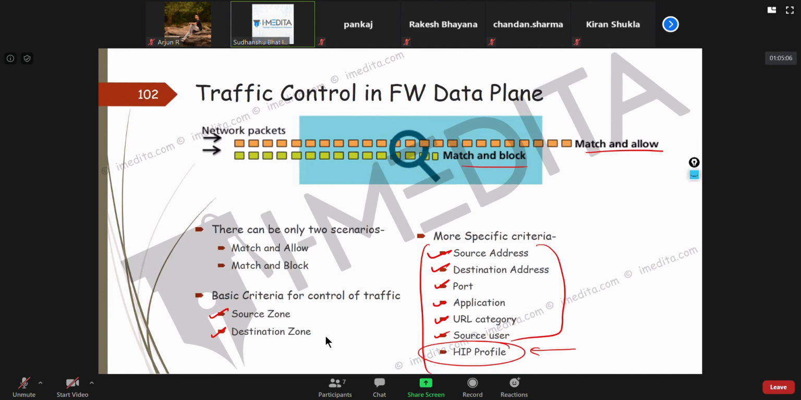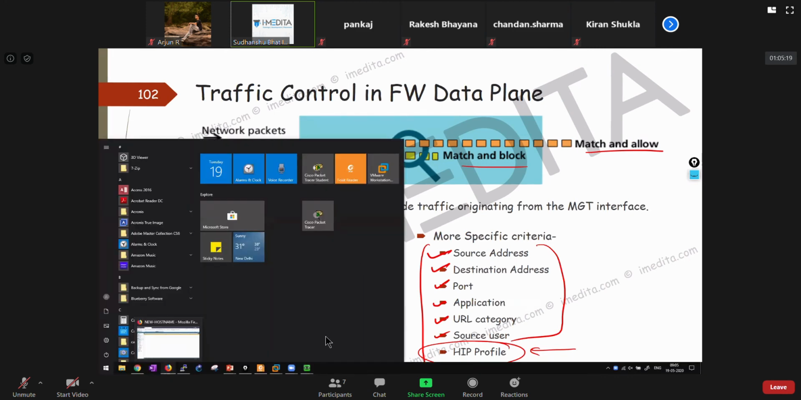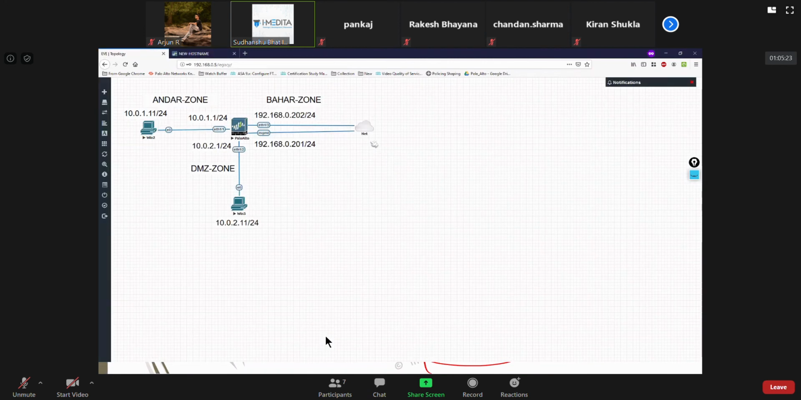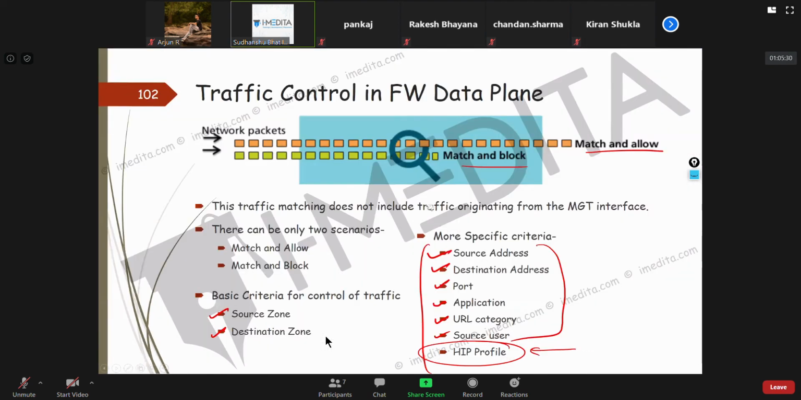Okay, now all of this traffic will not include the traffic originating from the management interface. Currently, to manage this firewall, all of my traffic from my laptop is going through this management interface to this Palo Alto. So that is not subject to any security policy rule.